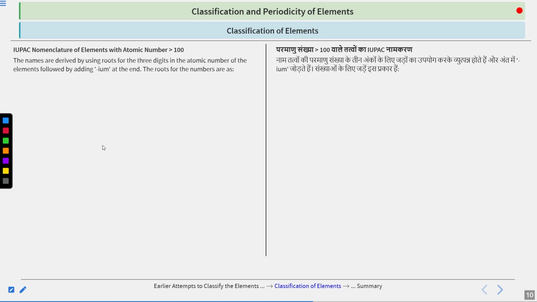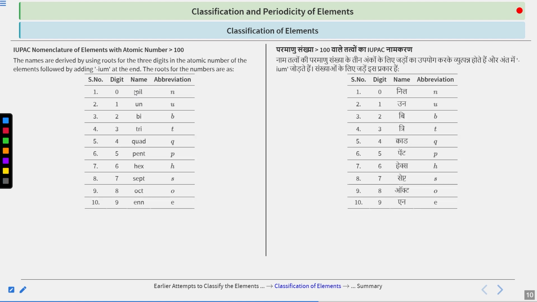So of course their atomic number will have 3 digits, right? And for each digit we have a code, and at last we put the suffix which is ium, and that completes the name of the elements having atomic number greater than 100. Okay, clear? So what are the roots for each of these digits?